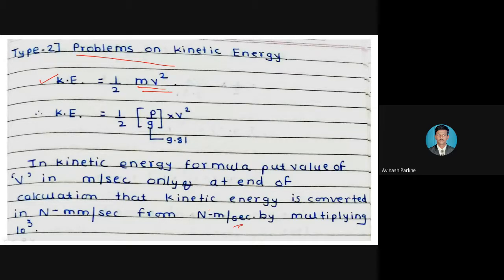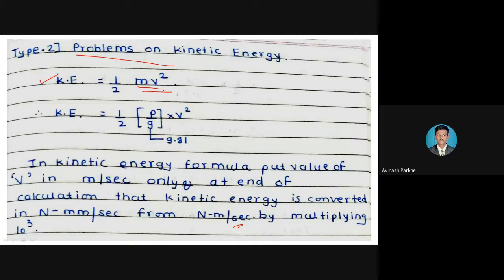But sometimes the condition of a gradually applied load or a suddenly applied load will not be given in some of the numericals. The speed or velocity of that body is mentioned in meter per second, and in such a condition we can say that the numerical is based on kinetic energy calculation.